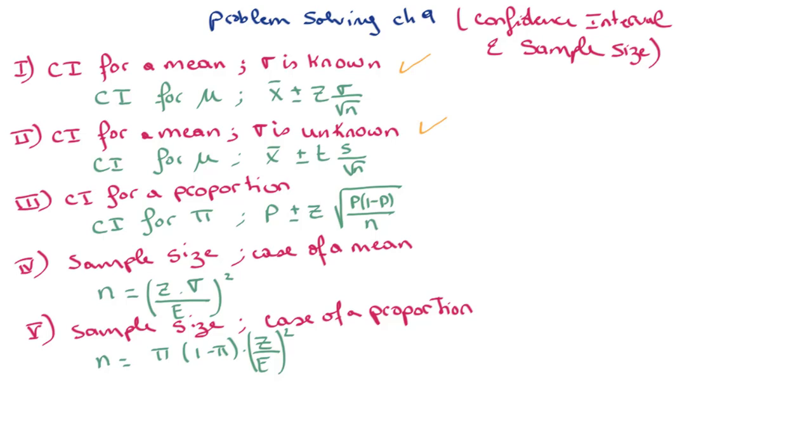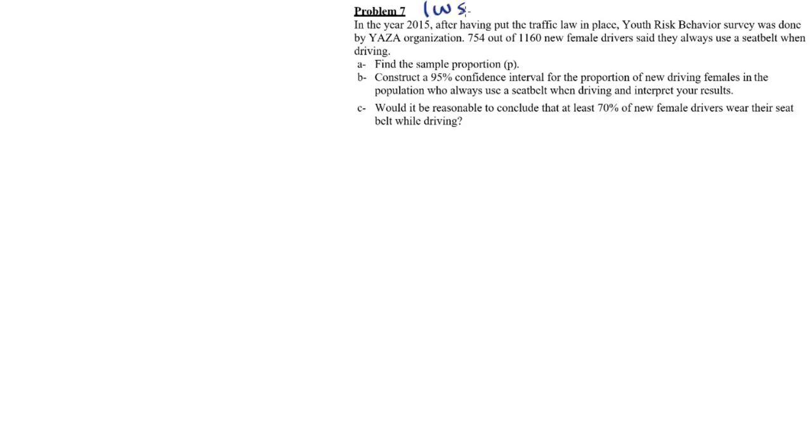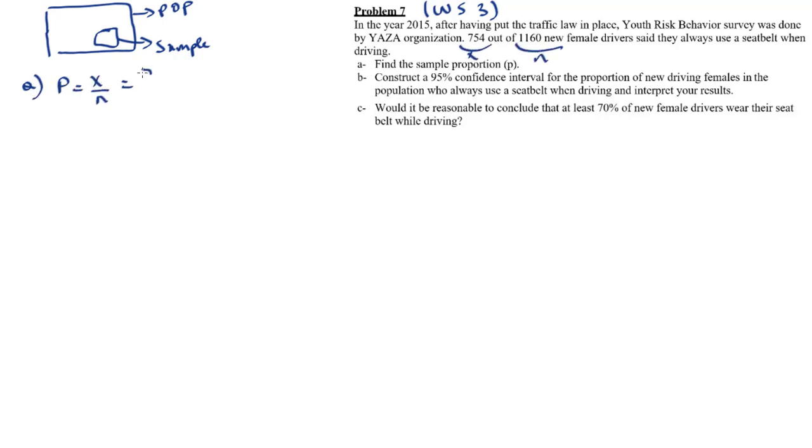To cover the third part, let us solve problem 7 from worksheet 3. The population is all the women drivers. A sample of 1,160 women were selected, among which 754 said that they used the seatbelt, which leads to a percentage in the sample of 65%, as asked in the question A.